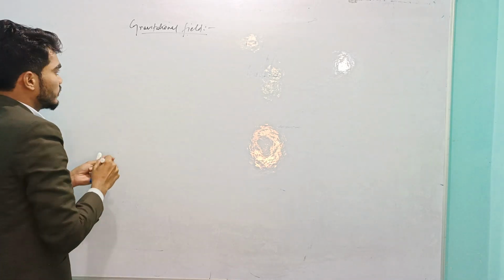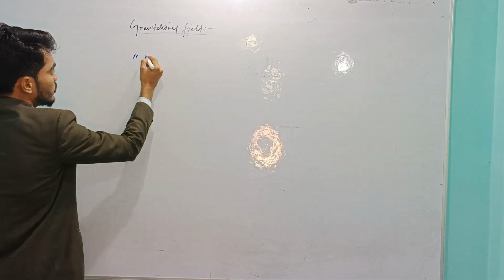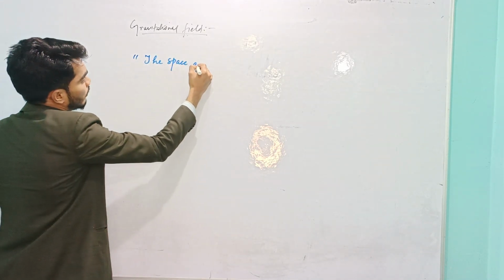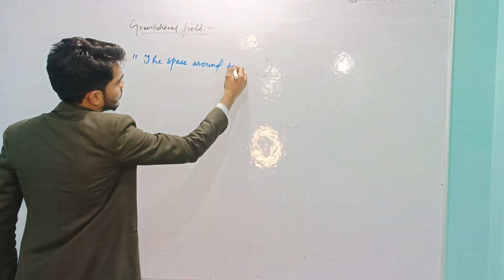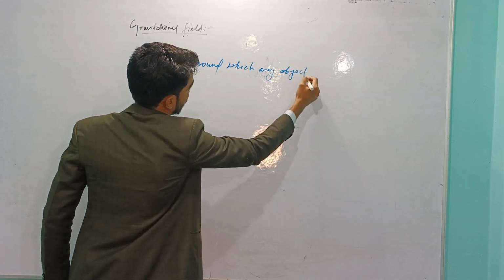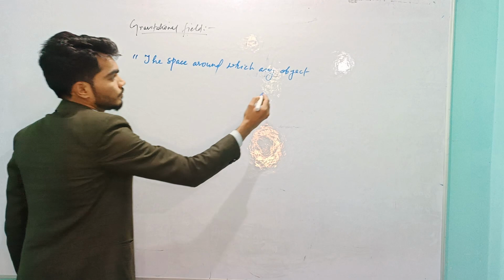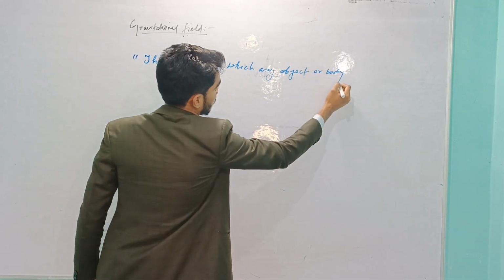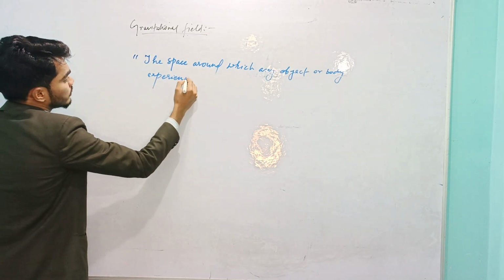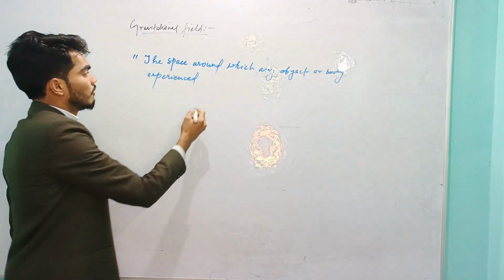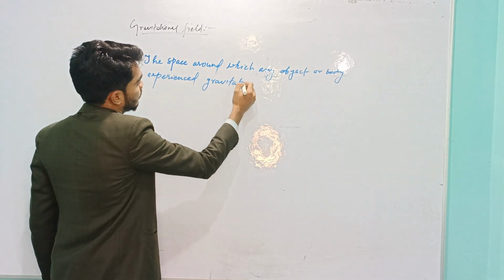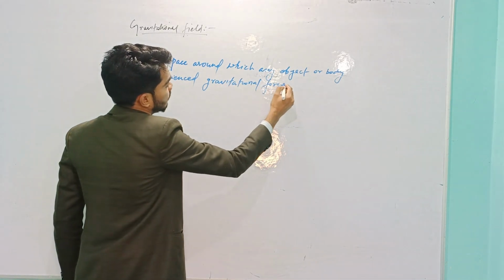So we can define it in simple words: the space around which any object or body experiences gravitational force of attraction.